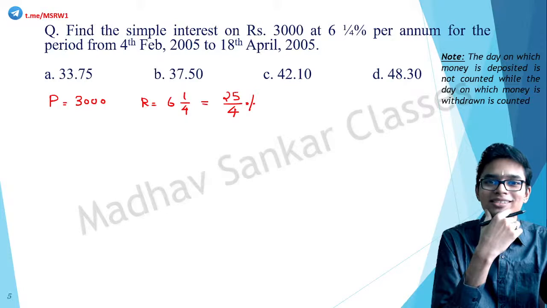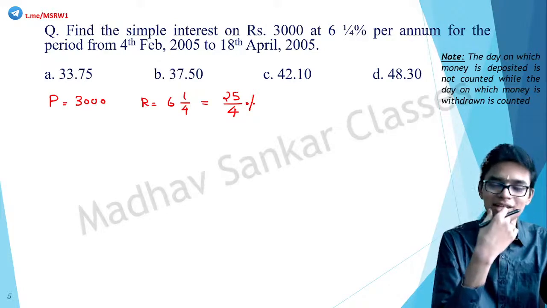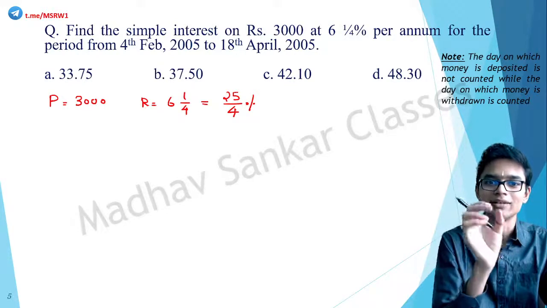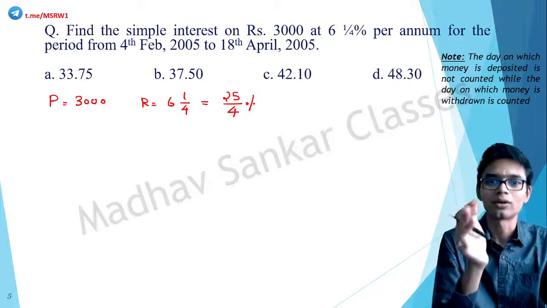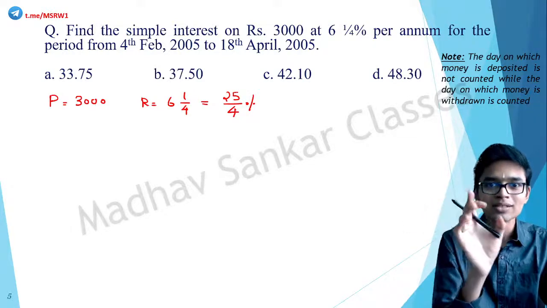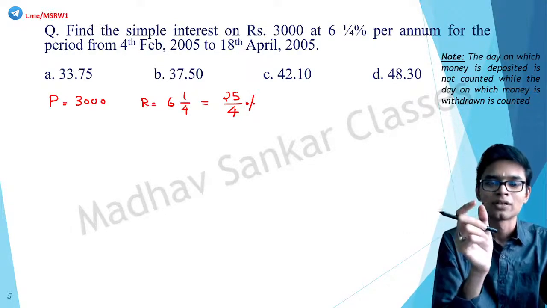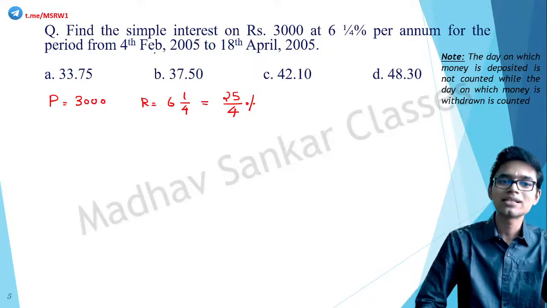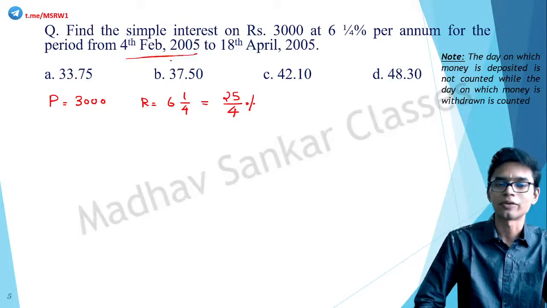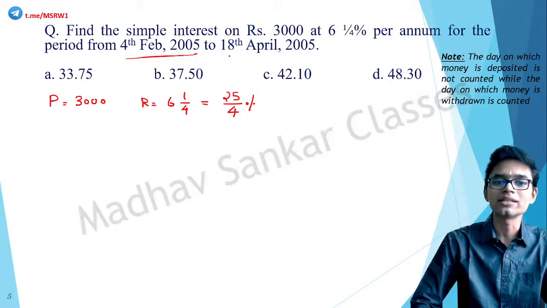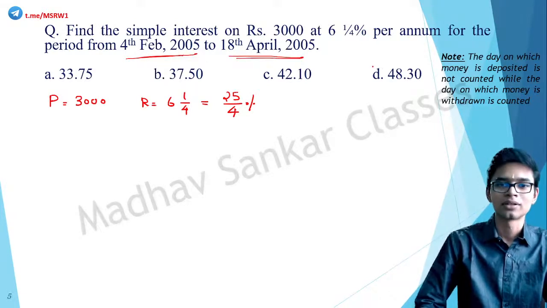How do we do this? Here days are given. The time is not given as say 1 year or 3 months. Instead, the dates are given. So basically, the deposit date is 4th of February 2005 and the withdrawal date is 18th of April 2005.